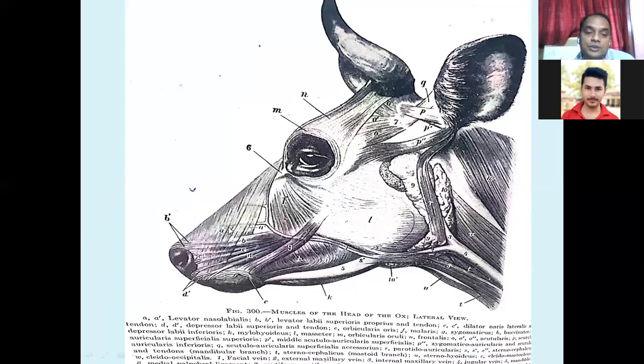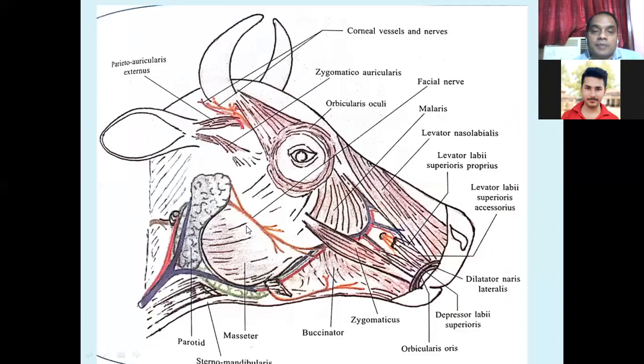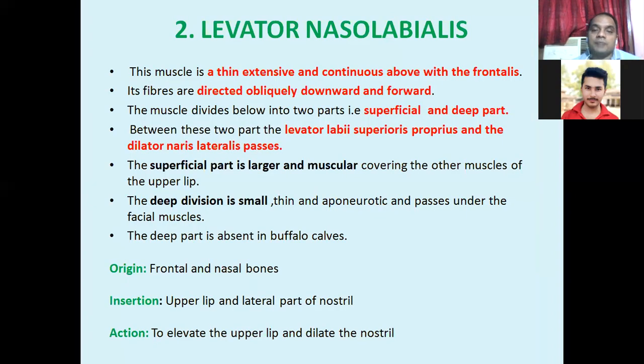The A dash is the deep part of the levator nasolabialis, and here is the superficial part of this muscle. So levator nasolabialis has two parts. What are those? Superficial and the deep part. So the levator nasolabialis muscle has two parts, the superficial and the deep.